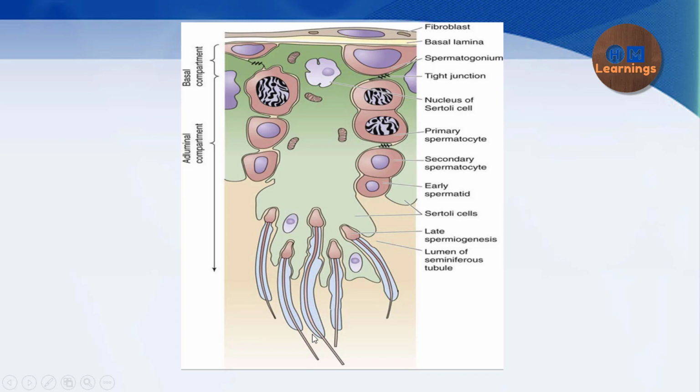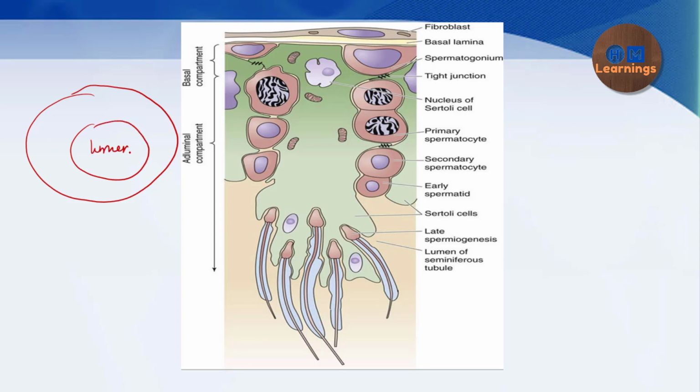So if you can see, if I draw here, suppose this is one seminiferous tubule. So this is the lumen. So this diagram is showing from the basal lamina. This is the basal lamina, from basal lamina to the lumen of the seminiferous tubule. So what is it trying to show?